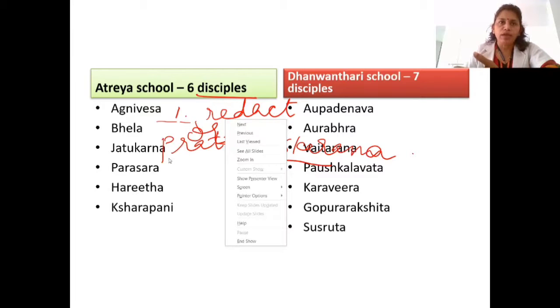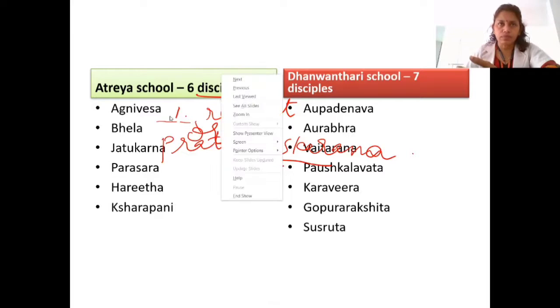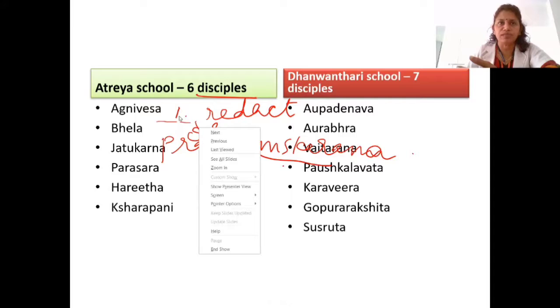Making it into that form is called Pratisamskarana. That is the definition of Pratisamskarana. Charakacharya did the Pratisamskarana of Agnivesha Samhita.